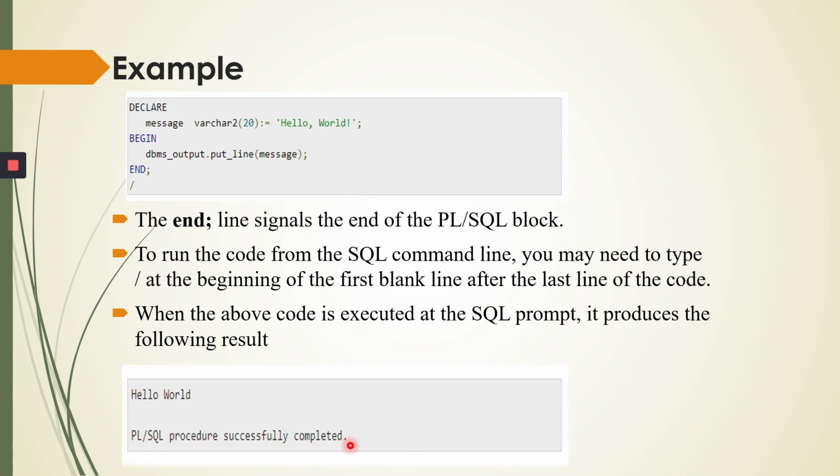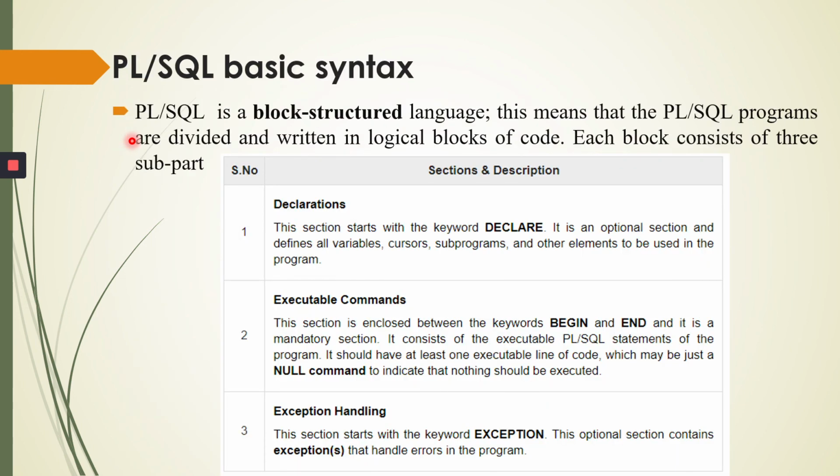PL/SQL procedure successfully completed. So this is the concept of PL/SQL, in which we have a declare section where we declare the variable with its data type. After that we have a begin section, the executable command statements, which start and close between begin and end.